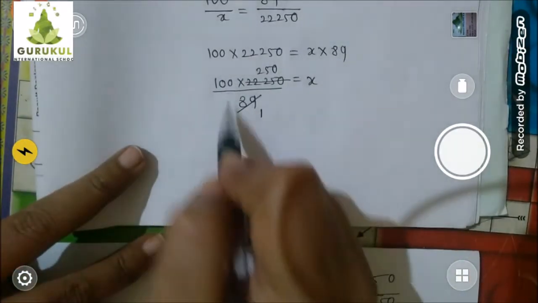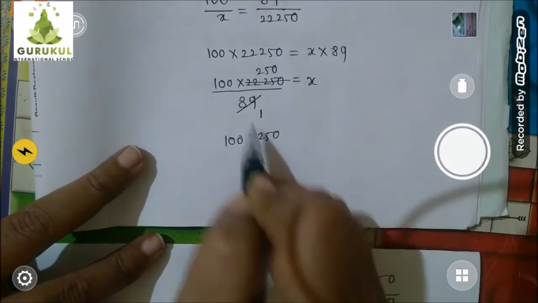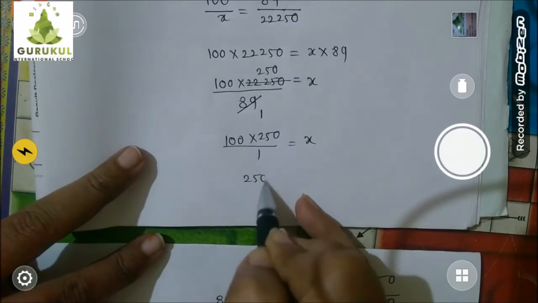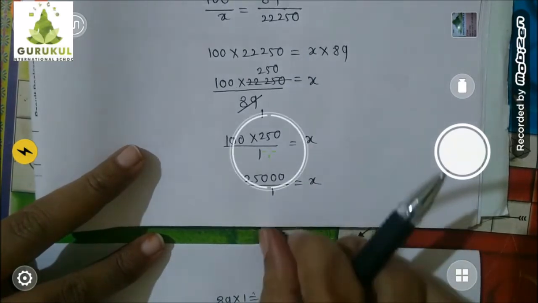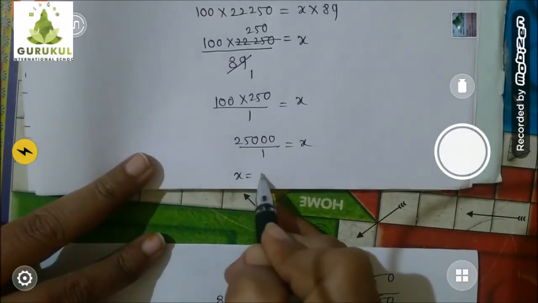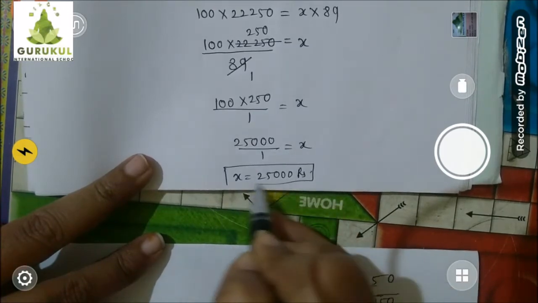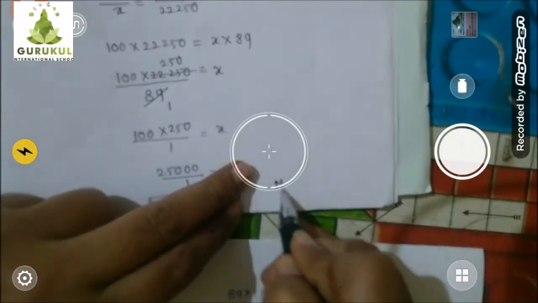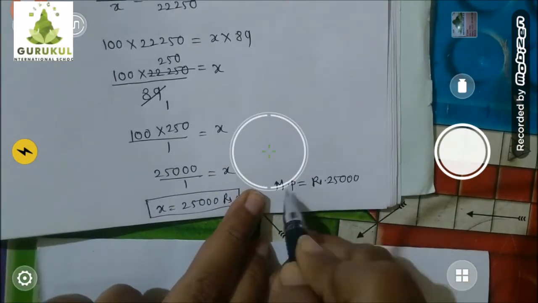Now things are easy. Now what is left? 100 into 250 upon 1 is equal to x. 250 into 100, 25,000 upon 1 is equal to x, which is nothing but what? X is equal to 25,000 rupees. But what was my x? X was, I suppose, mark price of that television. So indirectly it means mark price is equal to rupees 25,000.